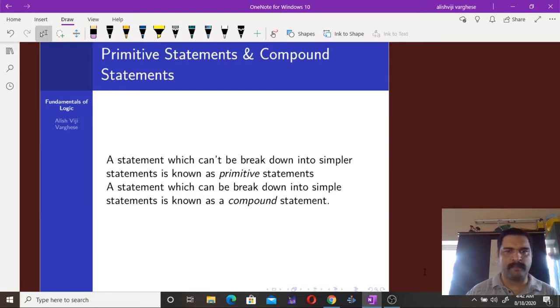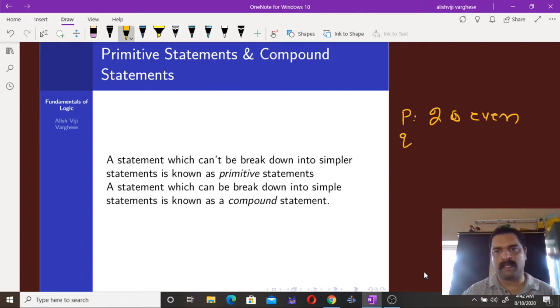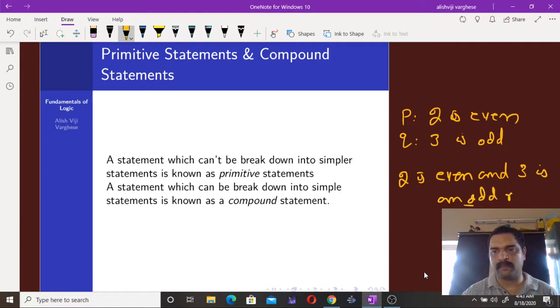So if we have a statement such as P: 2 is even, and another statement like 3 is an odd number, then these are primitive statements. And if you write a statement like "2 is even and 3 is an odd number," then this one is a compound statement.